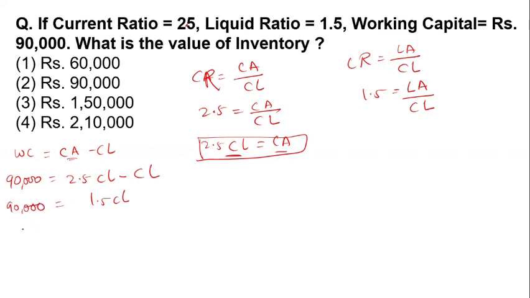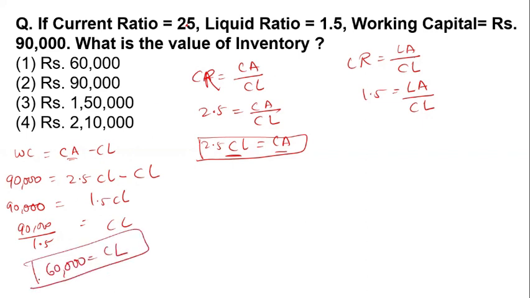Now 90,000 divided by 1.5 gives the CL, the current liability. Current liability will be 60,000.